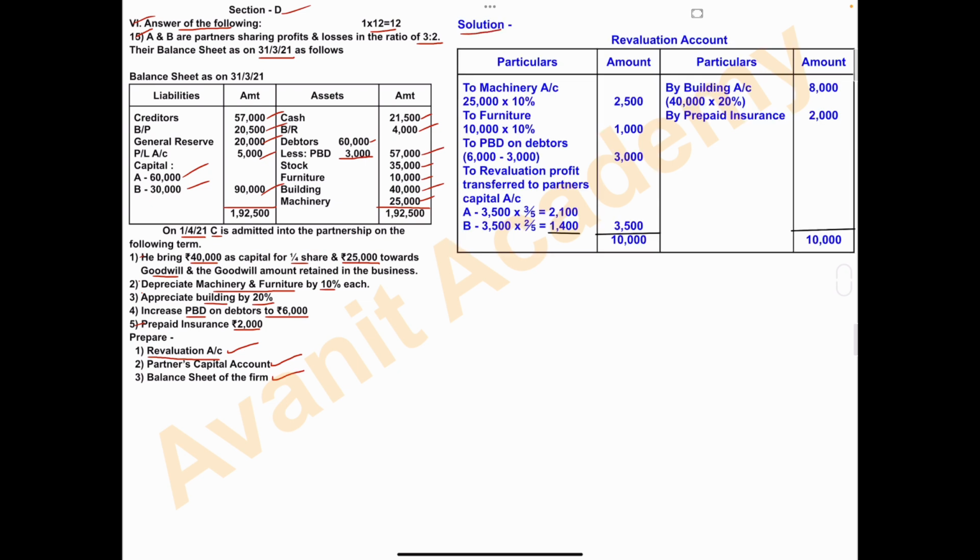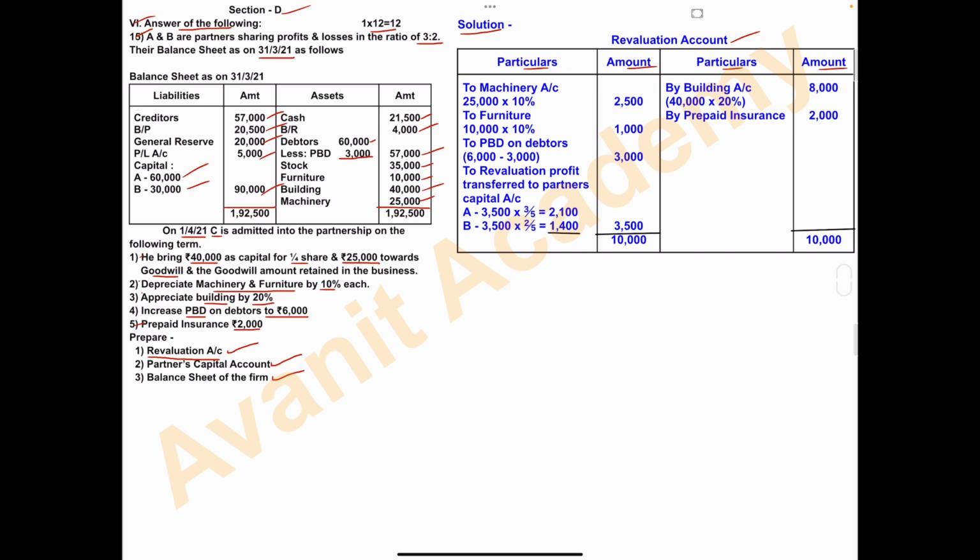Solution, revaluation account. Columns are particulars, amount. Whatever adjustments they have given in this paragraph, all these things will appear in revaluation account, except C partner's capital and goodwill. Leaving out goodwill and capital, the remaining items given, depreciate machinery and furniture, appreciate building, increase PBD, prepaid insurance, all these items we have to record in the revaluation account.